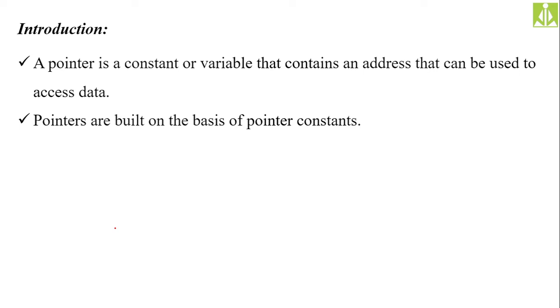Pointers are built on the basis of pointer constant. So we have the concept of pointer constant, and all our concepts inside pointers are built on this pointer constant concept only. So there is a need to understand what is a pointer constant. Let us assume we have a memory location, and so far how we accessed this memory location, in the sense we are giving a name to this memory location. Let us say a variable a.